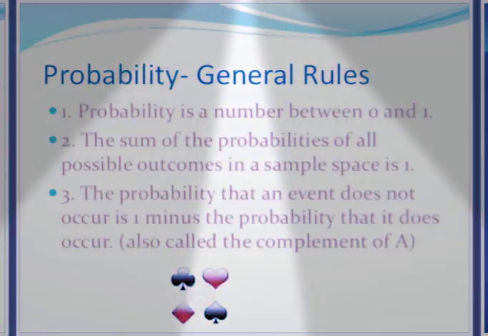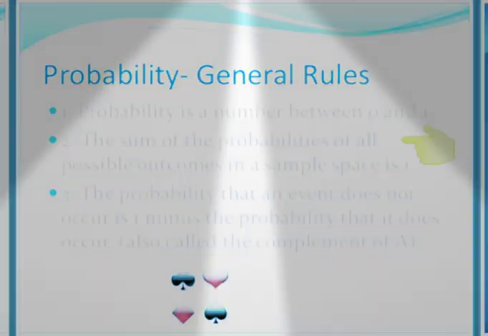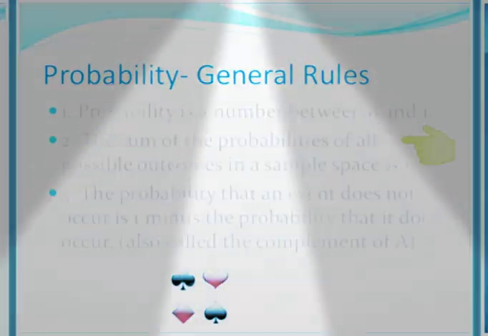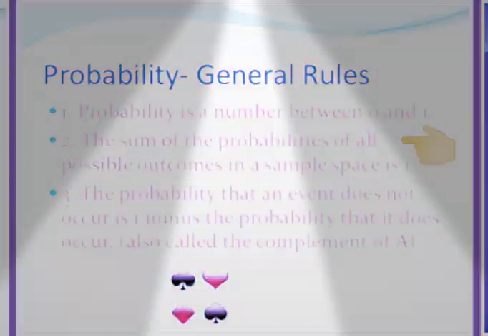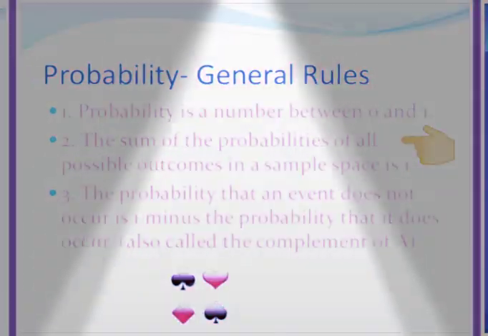Okay. The second rule is the sum of the probabilities of all possible outcomes in an experiment. That is the probability of the many events which take place in an experiment. If you add up all those probabilities, that sum will be equal to 1.